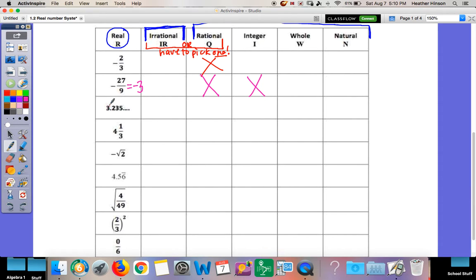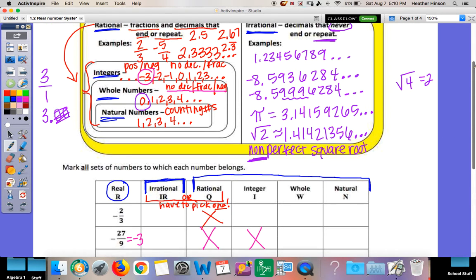Look at the next one, 3.235... Remember, you have to pick rational or irrational. Is 3.235... that means it keeps going forever. Is that rational or irrational? Now, it is a decimal. Decimals fall under both categories.